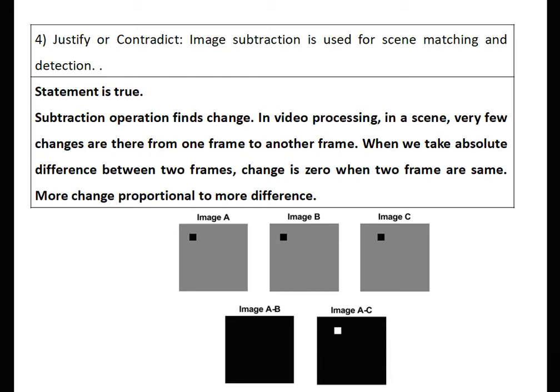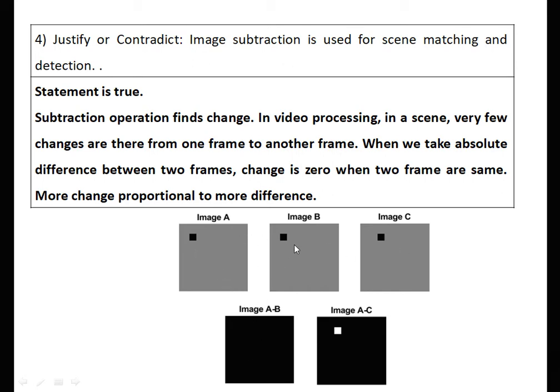Image subtraction is used to find the difference between the current frame and the next frame, or between adjacent frames. When we take the absolute difference between two frames, the change is 0 when the two frames are the same, and more change is proportional to more difference. Here three original input images are there, A, B and C. A and B are exactly the same, therefore their difference is 0.